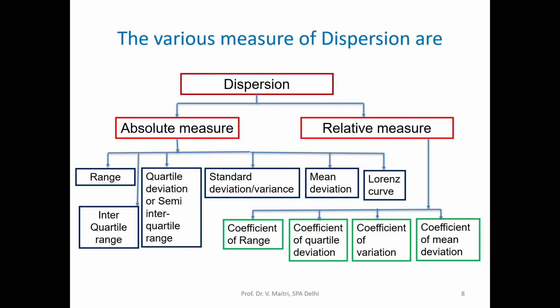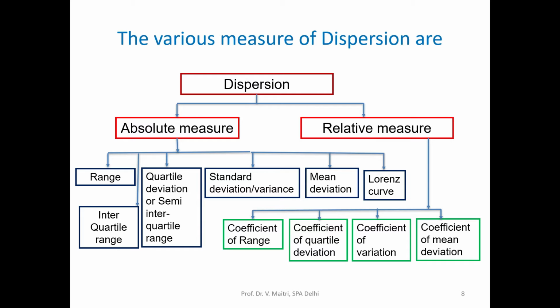There are various measures of dispersion, absolute and relative. In absolute measures: range, interquartile range, quartile deviation or semi-interquartile range. You remember that quartiles we did in the median.